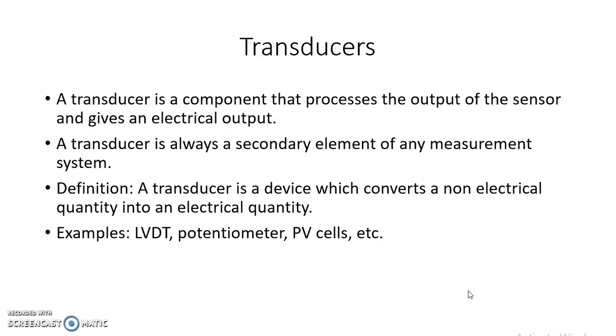So the primary element is the sensor and the secondary element is the transducer. The sensor senses or detects the quantity and converts it into a measurable form, and the transducer converts the output of the sensor into an electrical form.